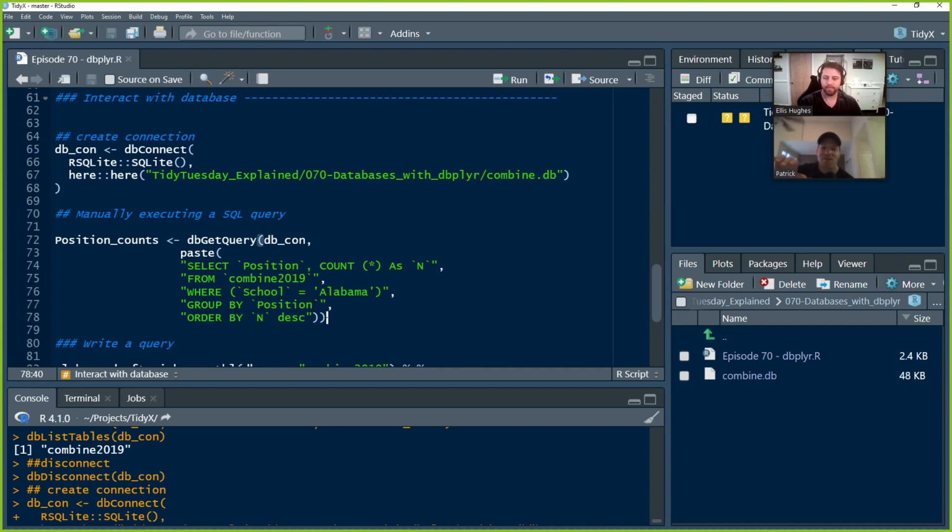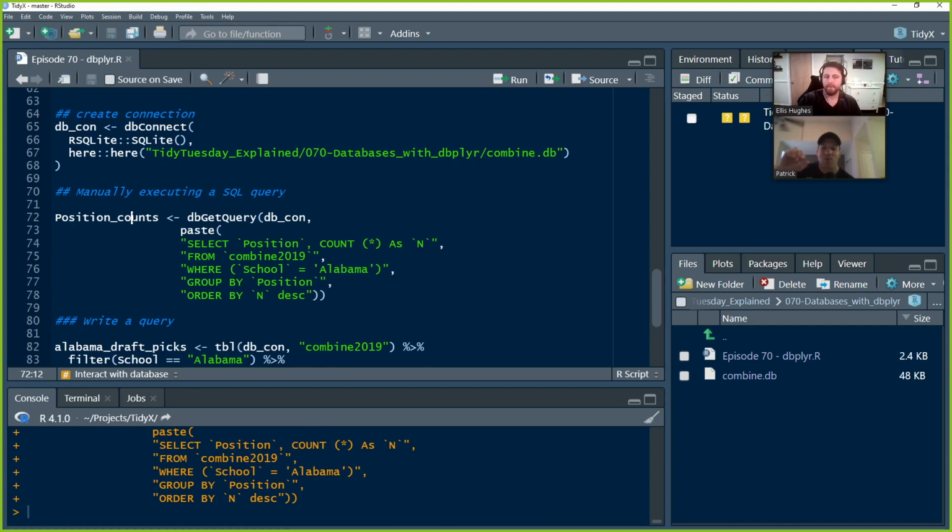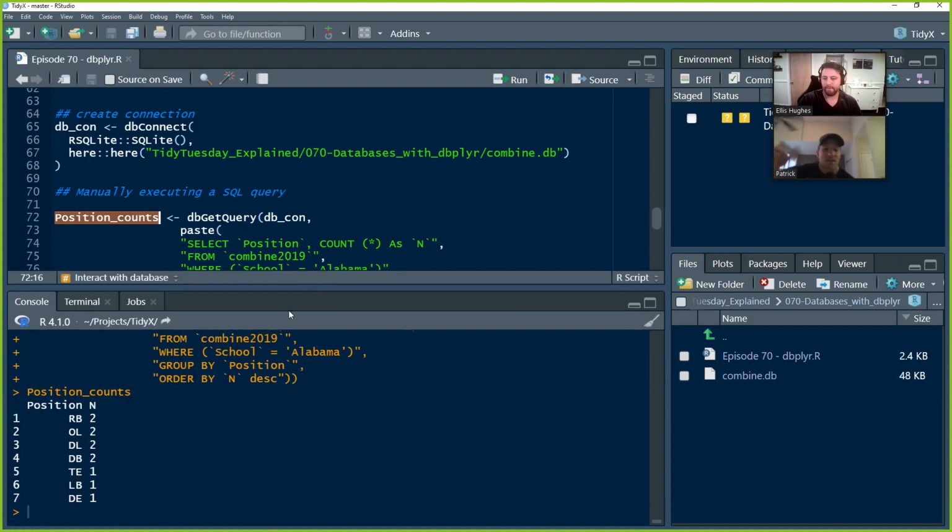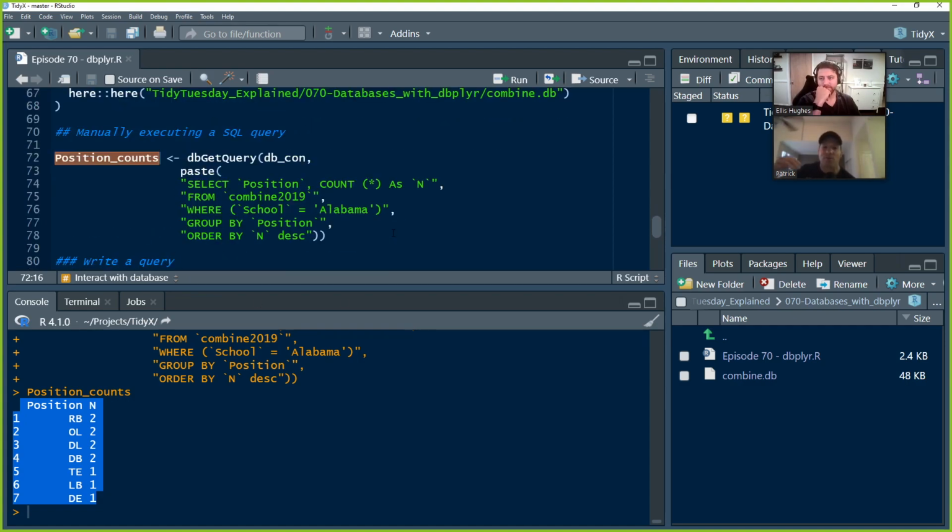And if we run this, we're going to get an output that looks like something we could easily recognize and interpret. And we got it in a kind of messy way, but we can do this using dbplyr in our normal tidyverse language. Yeah, so this required us to actually know SQLite, to know how to interact with it, know the order in which we needed to tell our SQLite client what to run. It took me a couple tries to actually write this query, so it did what I wanted it to do. So there were a couple times where it errored, I didn't put something in the right order, or error, I didn't put quotes around the right thing, or... Right.